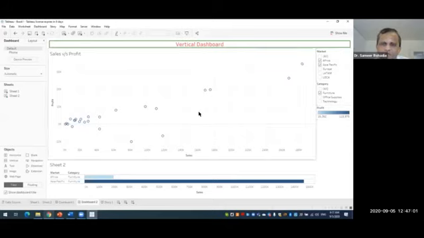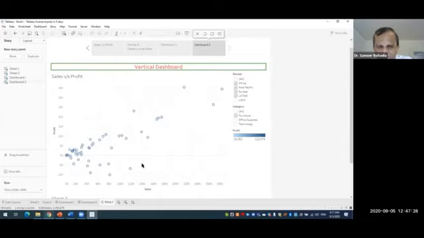And if you make any changes in your individual sheets, then accordingly the dashboard will also get affected. Those changes will also be seen in the dashboard. So the dashboard and the individual sheets are connected with each other. Wherever you make any changes, it will change the other things. Now the same thing does not apply to stories.